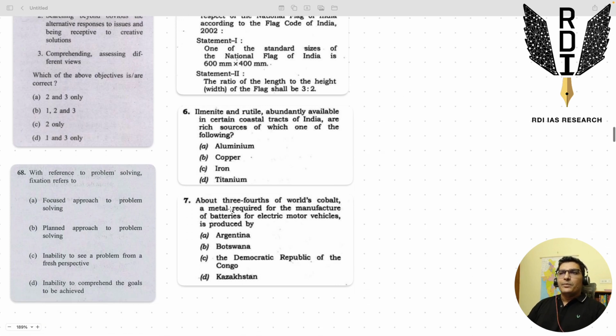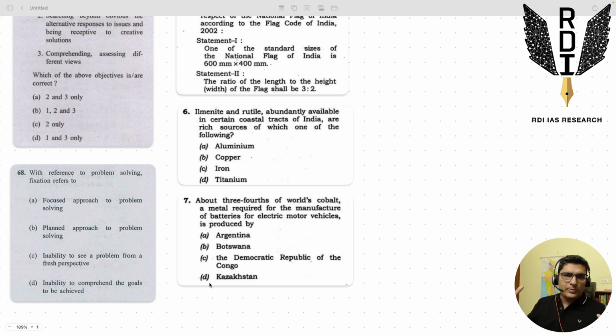Next, you can see question number 7. It says about three-fourths of the world's cobalt. Cobalt, again an important mineral. We have heard of it, right? So 75% of the world's cobalt, a metal required for the manufacture of batteries for electric motor vehicles, is produced by, and look at the names. There's nothing from India, and these countries, maybe Argentina, we have heard of them, but then again, how do you answer this question under exam pressure? It will be difficult, right? To do these kinds of questions via knowledge is pretty difficult.